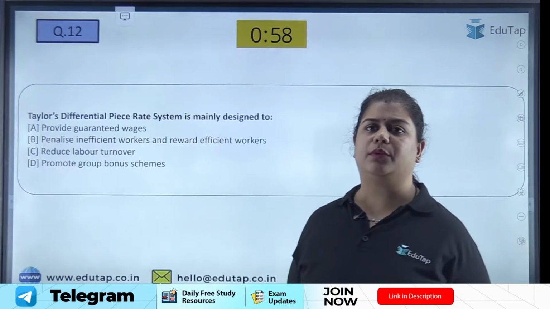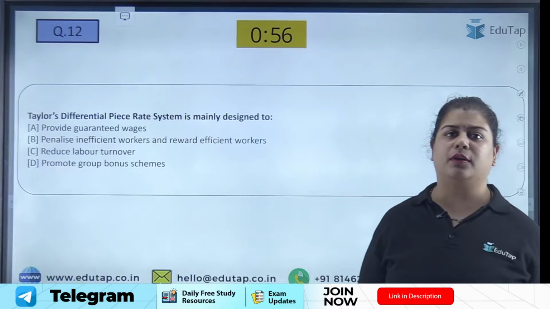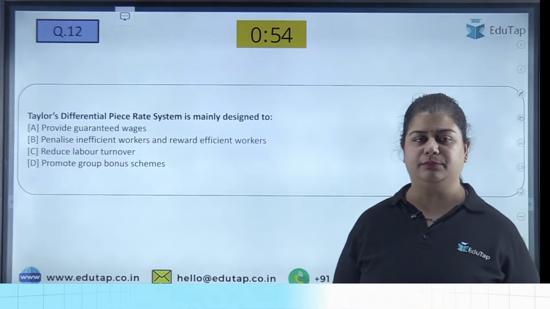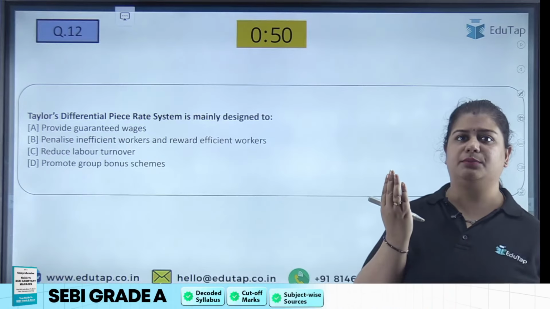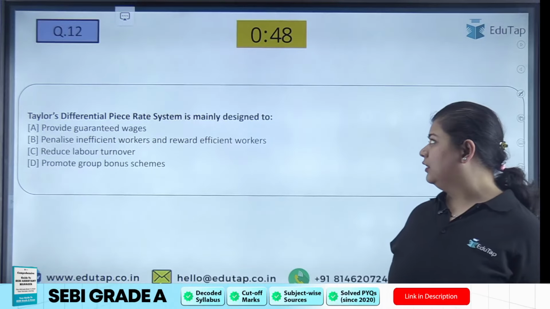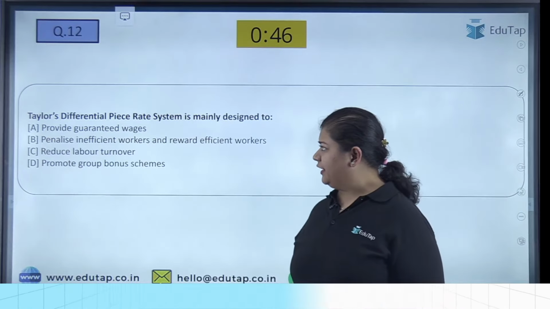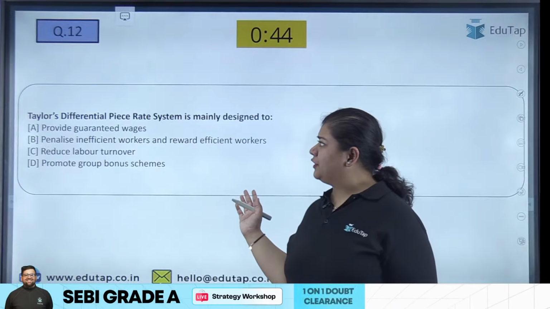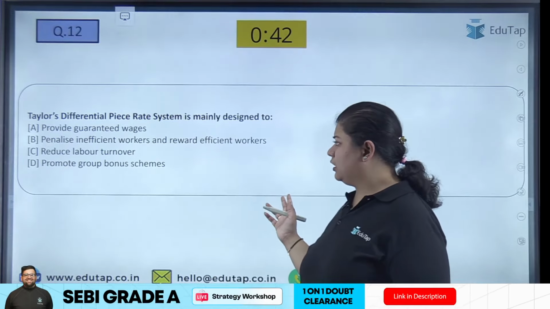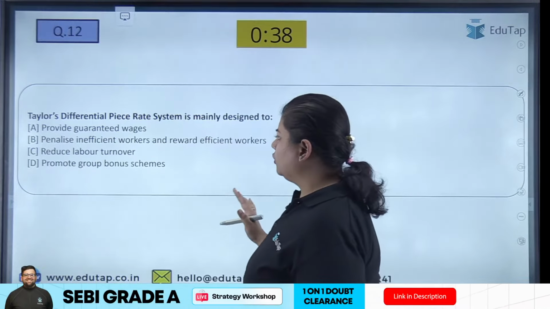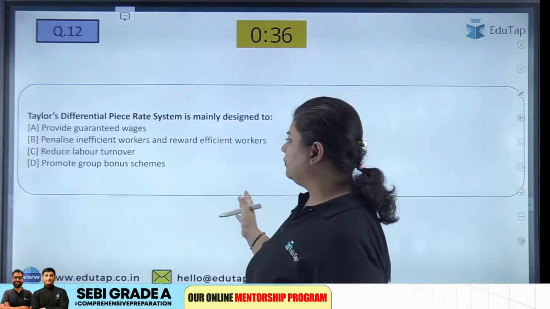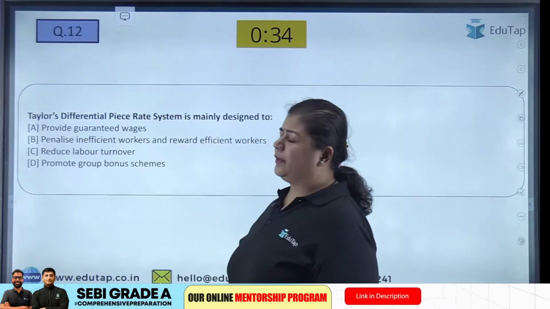Next, question number 12. Now we are talking about Taylor's differential piece rate system. Taylor's differential piece rate system is mainly designed to provide guaranteed wages, penalize the inefficient workers and reward the efficient workers, reduce the labor turnover, or D, to promote group bonus schemes. Now, what did Taylor say?